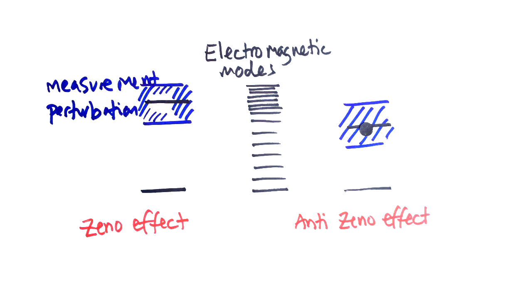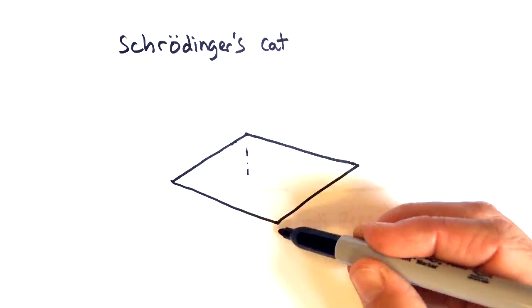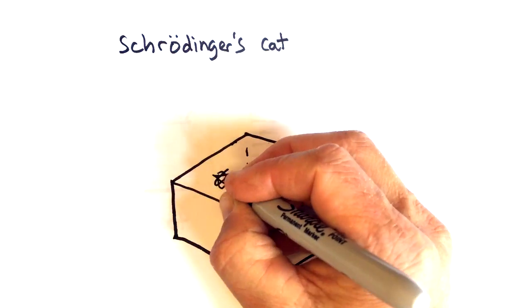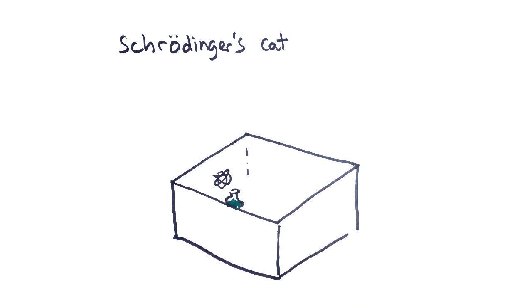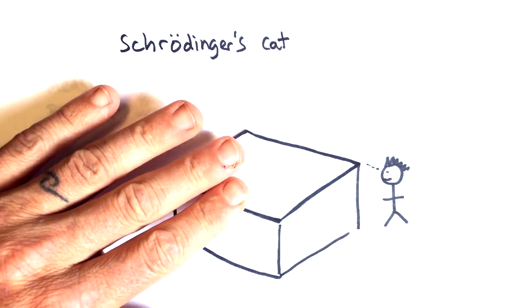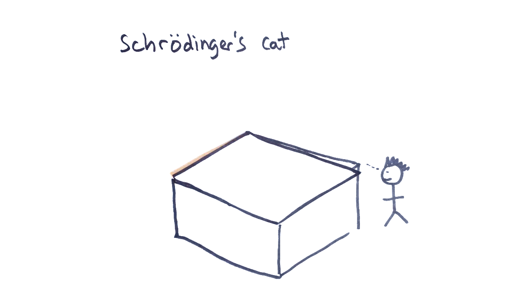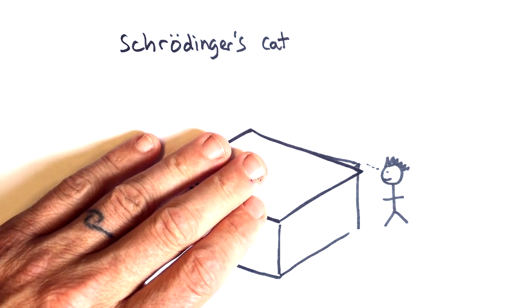Now to summarize, we can consider how this would affect Schrodinger's cat. Say we set up a box which contains a radioactive atom, a vial of poison, and a cat in such a way that if the atom decays, the cat will be killed. The Zeno effect says that if we check on the cat, then we reset the atom's decay clock, thereby preventing the vial from breaking and keeping the cat alive.